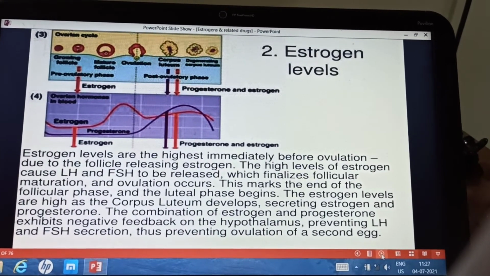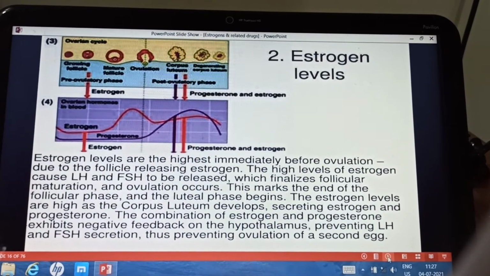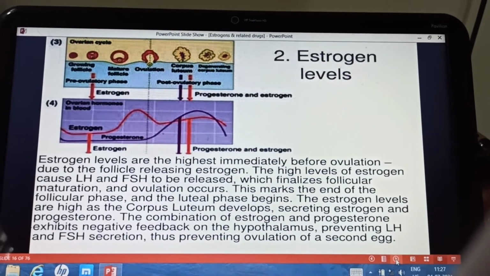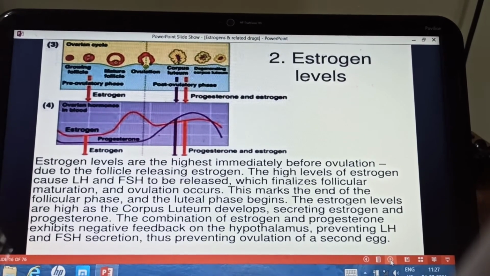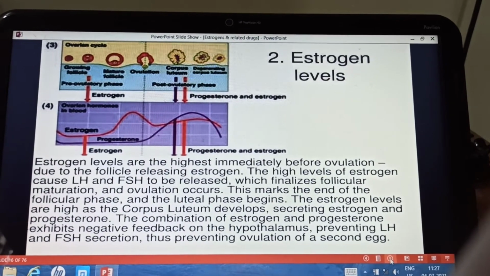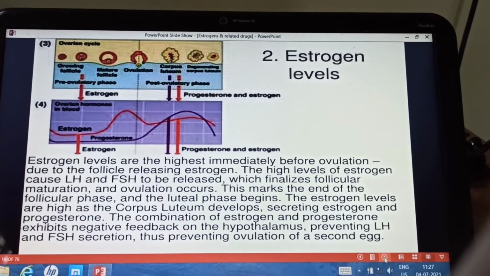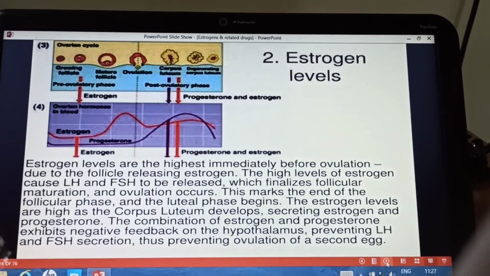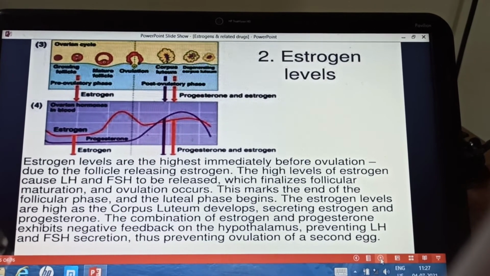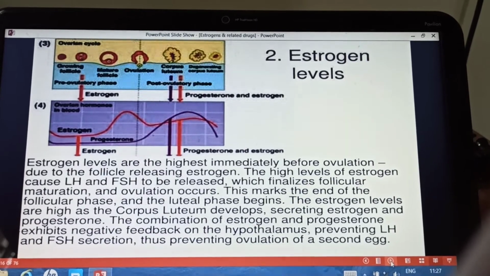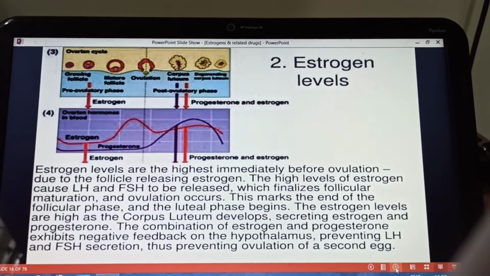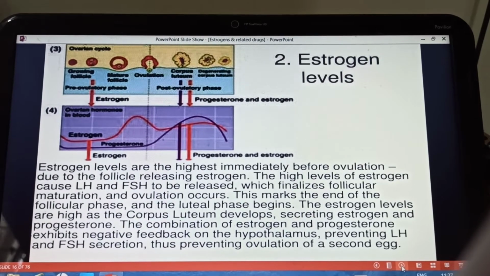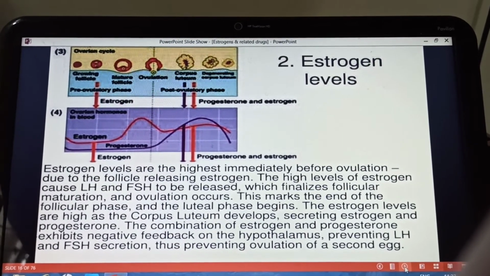Now coming to the levels of estrogen. Estrogen levels are the highest immediately just before ovulation because of the follicles which are releasing the estrogen. Estrogen is required for the LH surge, positive feedback mechanism of estrogen to cause LH surge. High level of estrogen causes LH surge as well as FSH to be released, which finalizes follicular maturation and ovulation occurs. This marks the end of the follicular phase and the luteal phase begins.